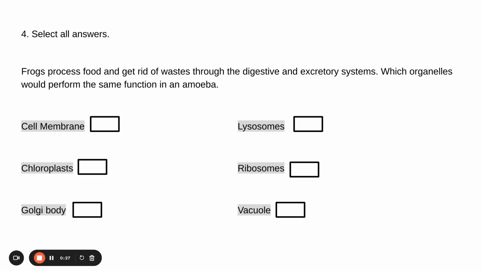So if I were highlighting this, I would definitely highlight processed food, get rid of waste, digestive, excretory. When I'm thinking about processing food and digestive system, I think about the need for a mouth and a stomach. So this is where we would mark the cell membrane acts like the mouth of a single-celled organism. The lysosomes, which have digestive enzymes, act like the stomach. And then for the excretory system, the vacuole acts like a bladder, which stores urine.